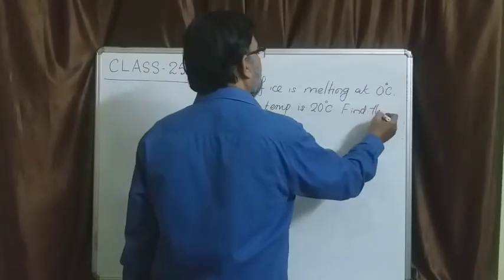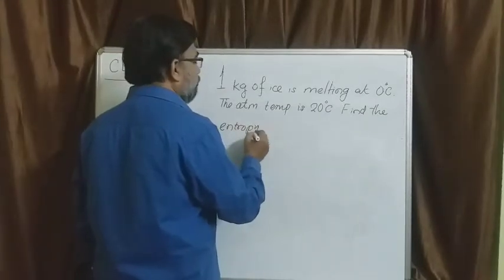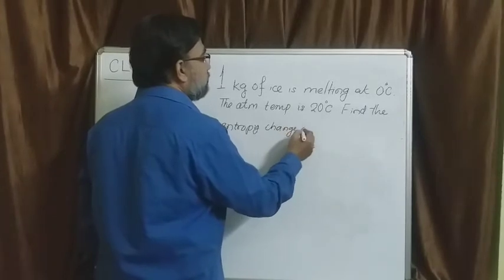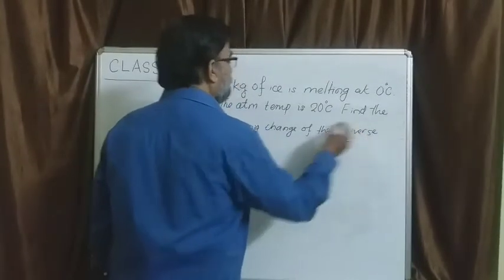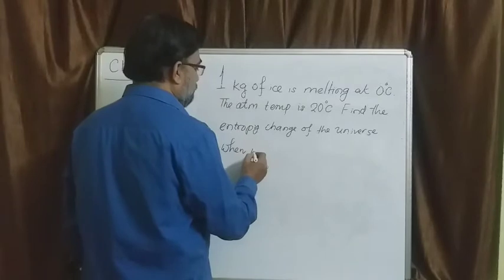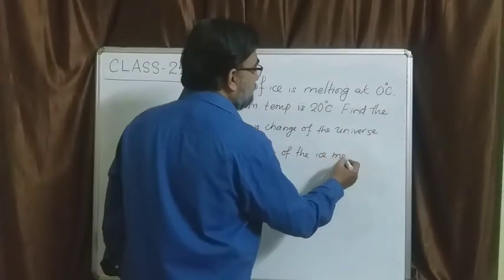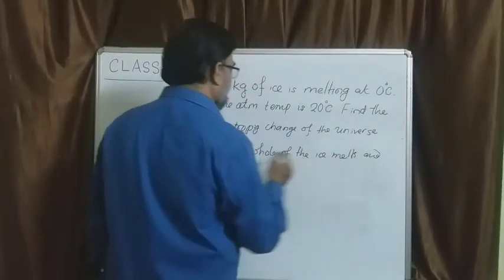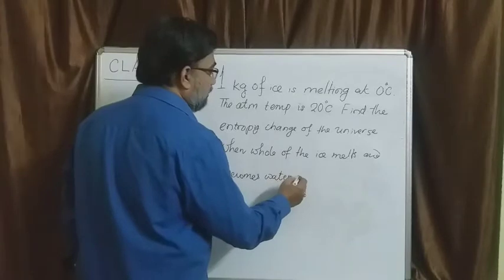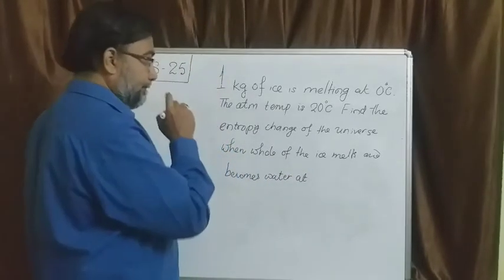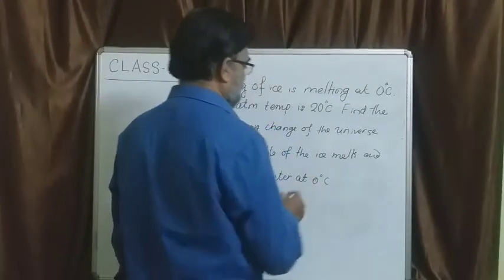Find the entropy change of the universe when the whole of the ice melts and becomes water at 0 degree centigrade.